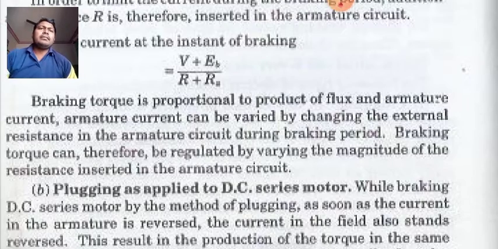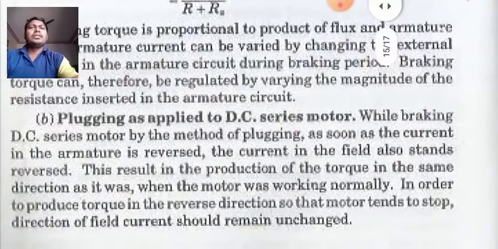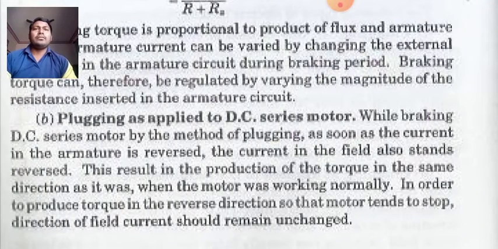Now plugging as applied to DC series motor, because we all know that DC series motors generate high speeds, so how is this plugging applied to a DC series motor? While braking a DC series motor by the method of plugging, as soon as the current in the armature is reversed, the current in the field also stands reversed. Why?